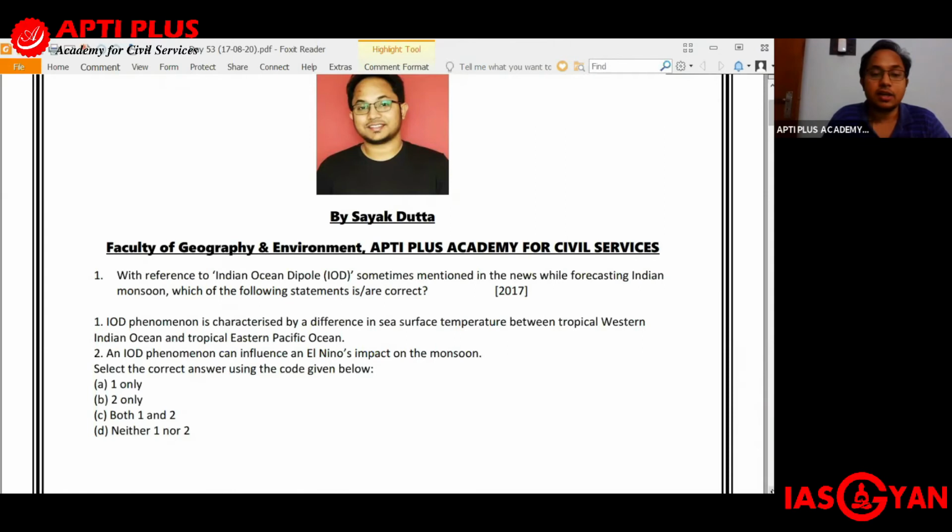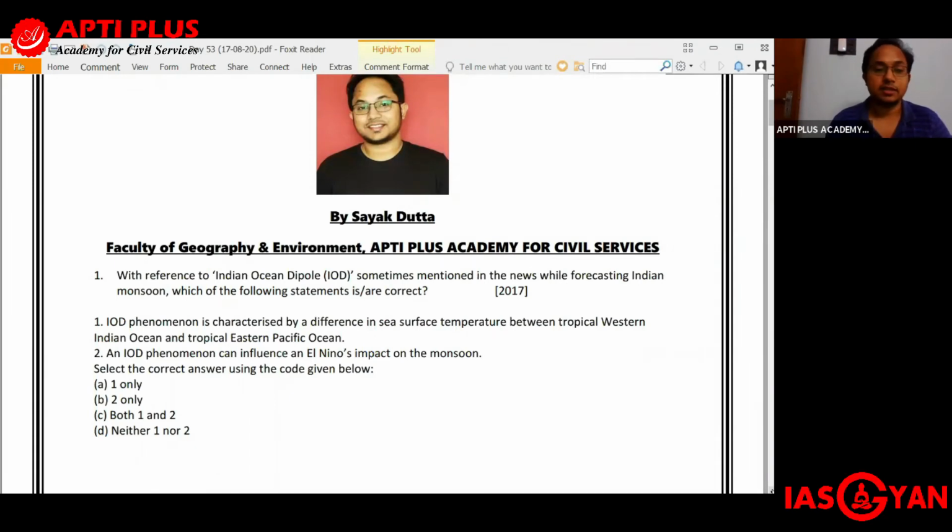First statement: the IOD, or Indian Ocean Dipole phenomenon, is characterized by a difference in sea surface temperature between the tropical Western Indian Ocean and the tropical Eastern Pacific Ocean. Second statement: an IOD phenomenon can influence an El Nino's impact on the monsoon.